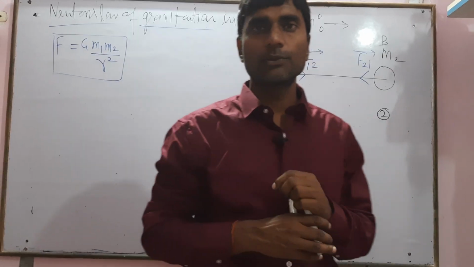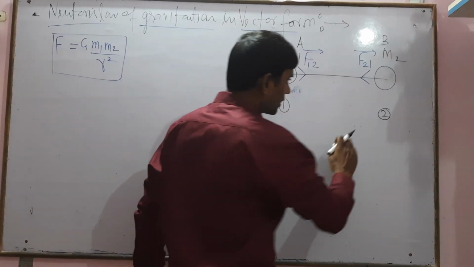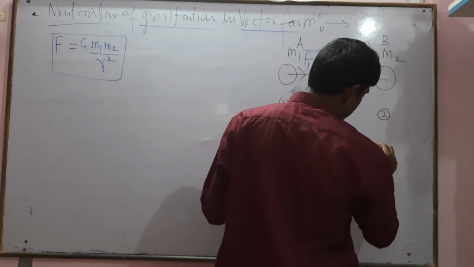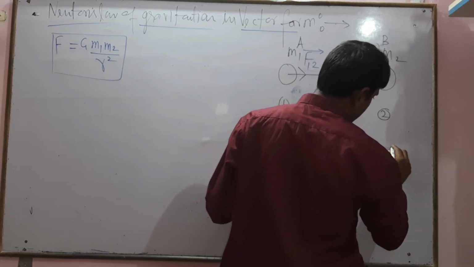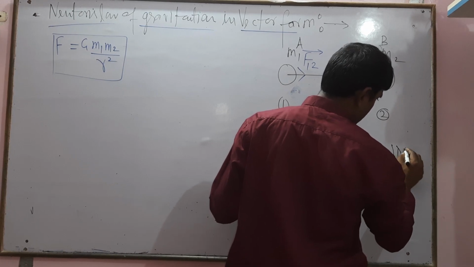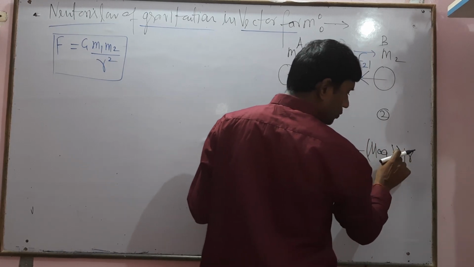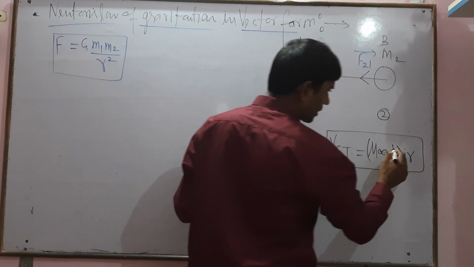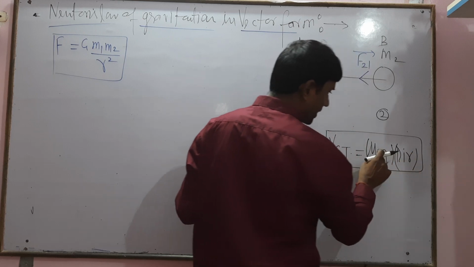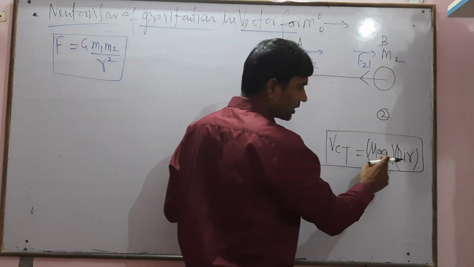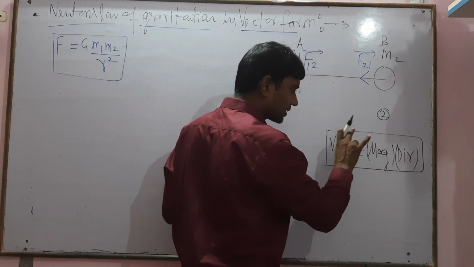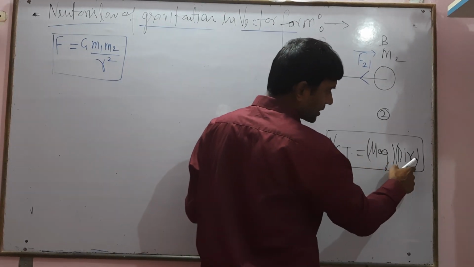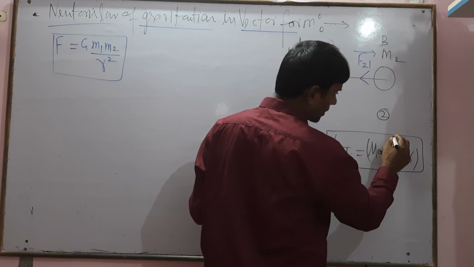The first one is the magnitude and the second one is the direction. A vector can also be written as magnitude times direction, not a dot or cross, magnitude times direction. Direction is a vector quantity and magnitude is a scalar quantity, so magnitude times direction is also a vector quantity. Between magnitude and direction, dot or cross cannot be applied,